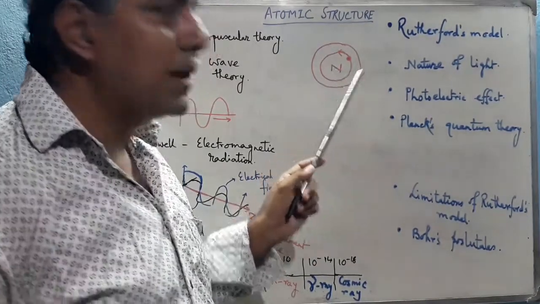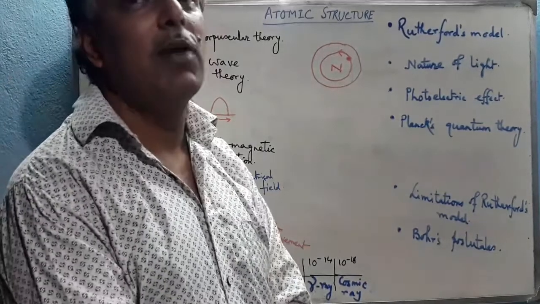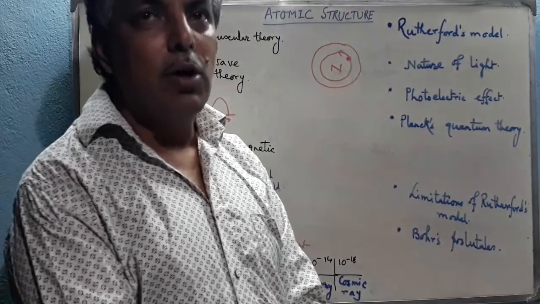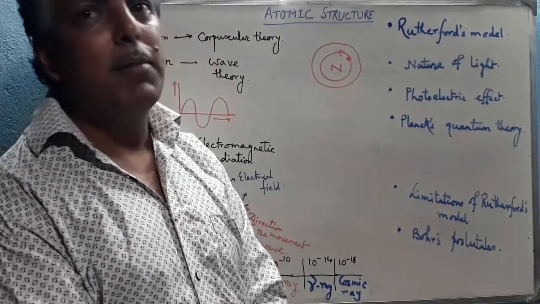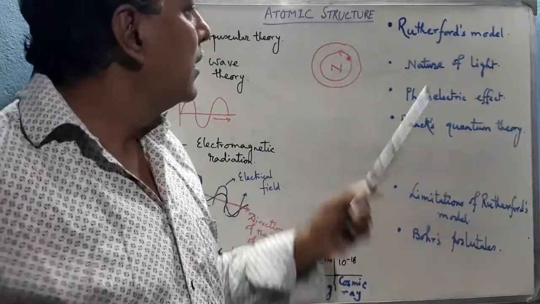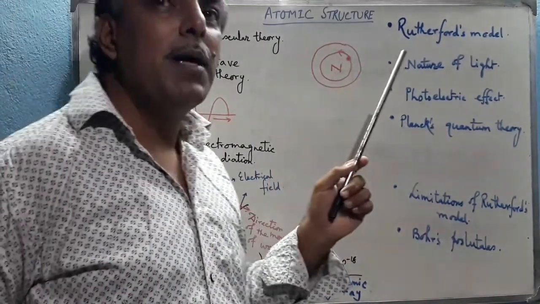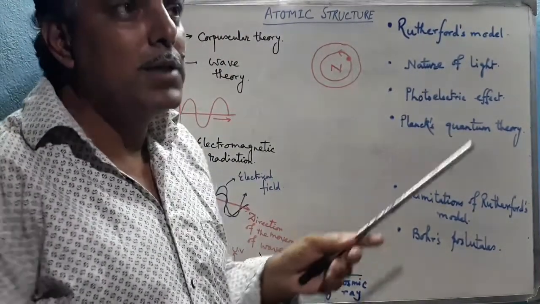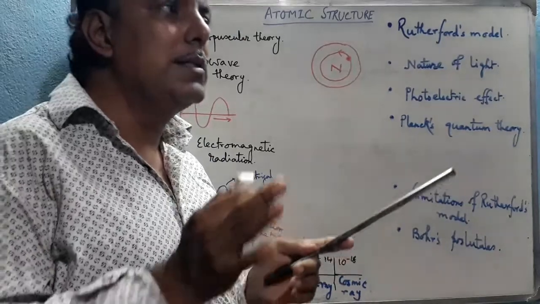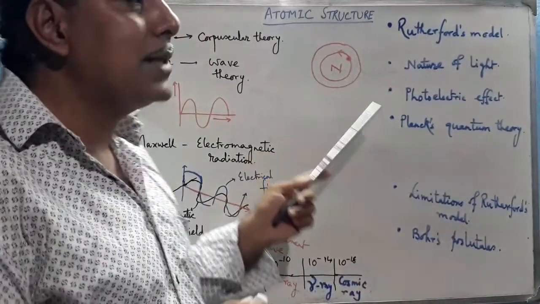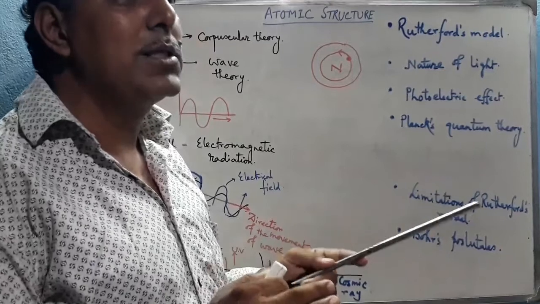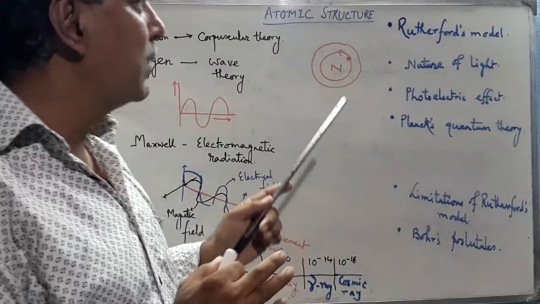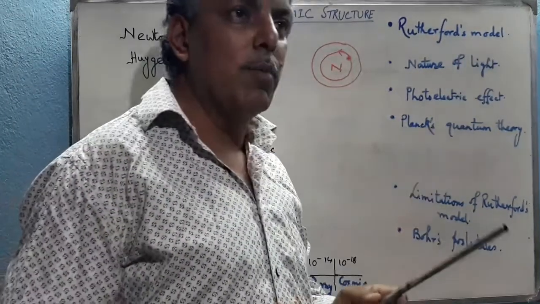Here is the nucleus, and he concluded from his alpha ray scattering experiment that the maximum volume of the atom remains void, while the electrons have very negligible mass as well as very negligible volume. That's why we can conclude that the total mass of the atom is gathered inside the nucleus, which is highly positively charged, and the electron, which is a negatively charged particle, revolves around the nucleus in some specific orbit. This is actually Rutherford's atomic model.